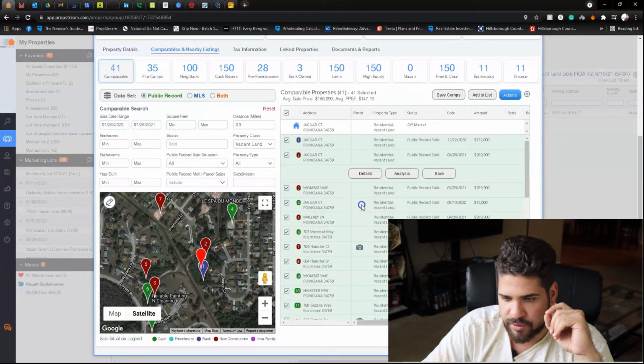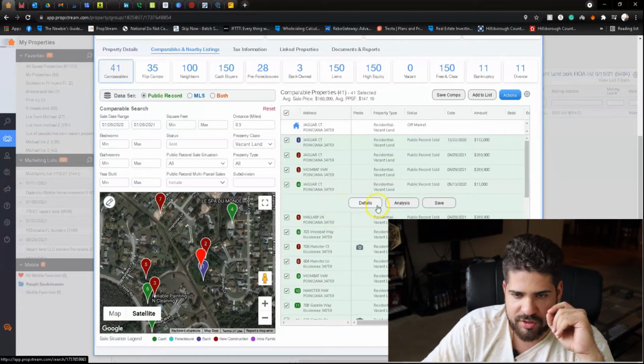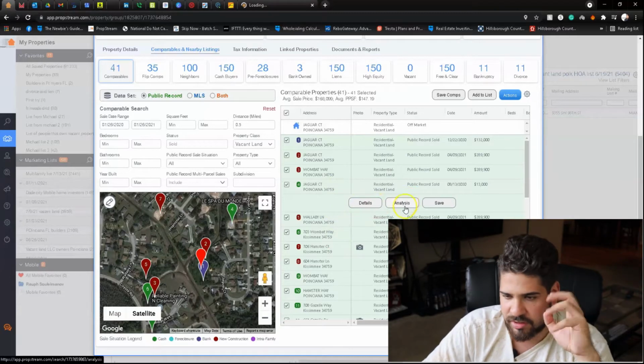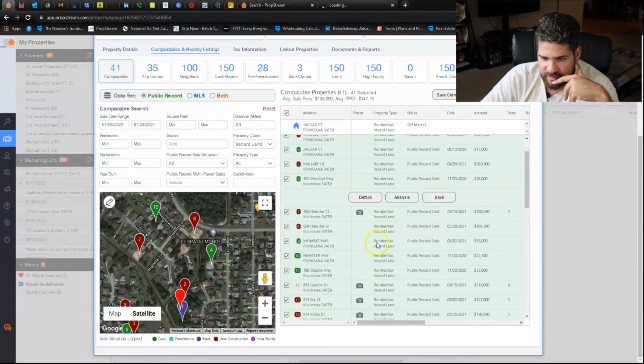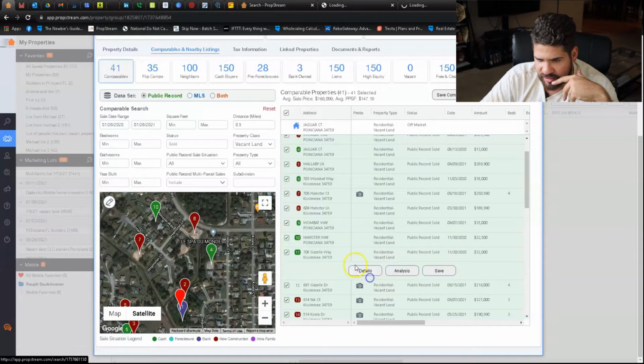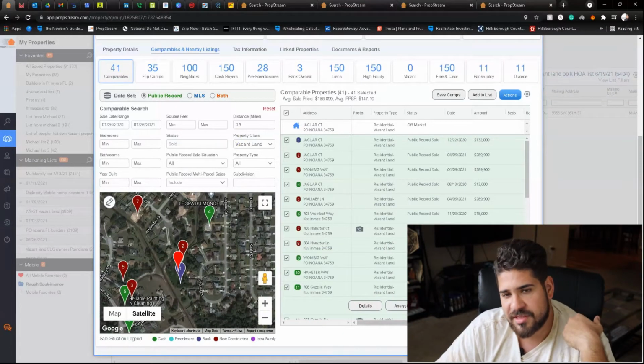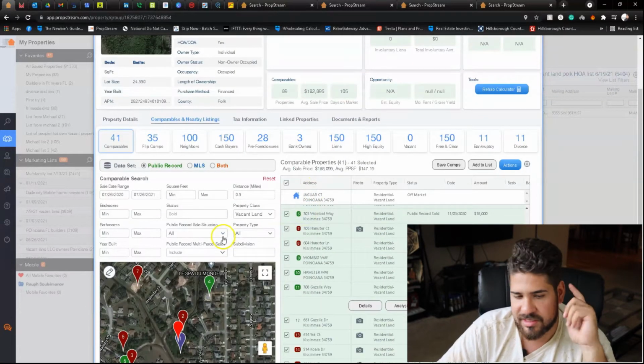Okay, so then you go further. I do see this one that was on the same street that was sold for $13,000. We're going to take a look at that one. I do see a couple on the street. So we have, for example, number 6, number 9, and number 10 and 11. My favorite comp in this area will be number 4, because it's on the same exact street.